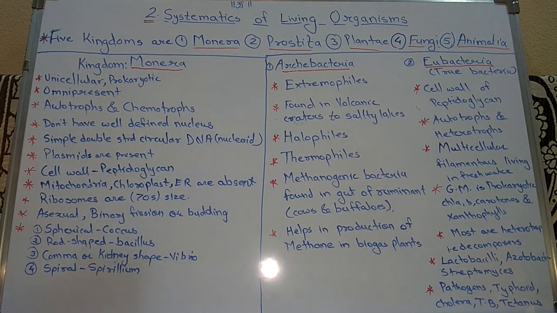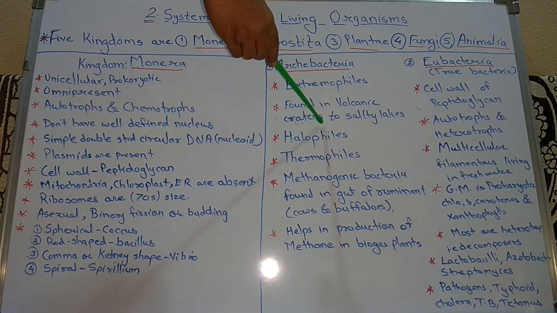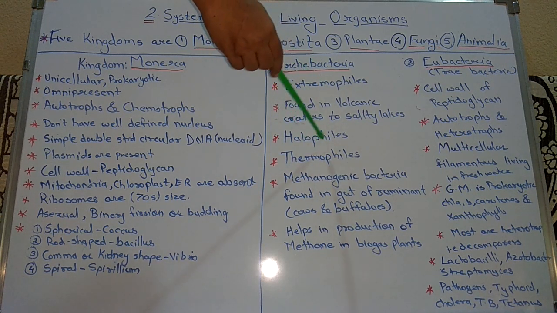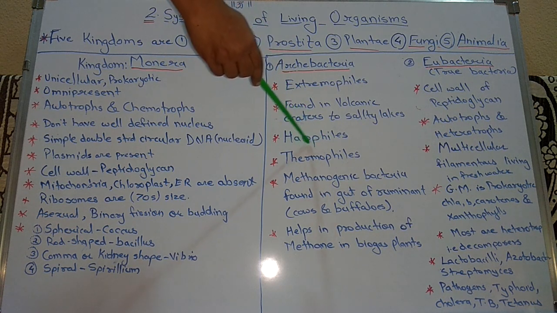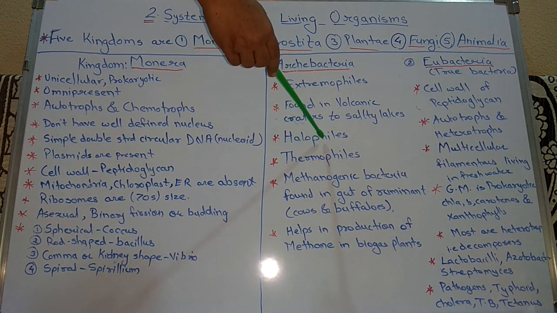Next, halophiles. Bacteria that can withstand high salinities are called halophiles, meaning archaebacteria which can withstand a high quantity of salts in the water.